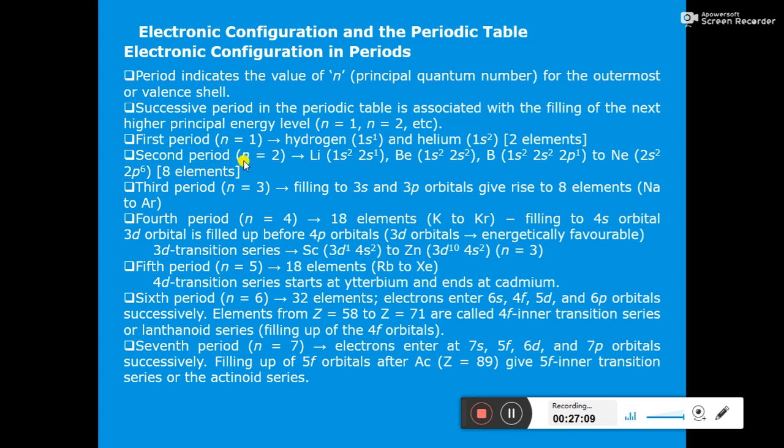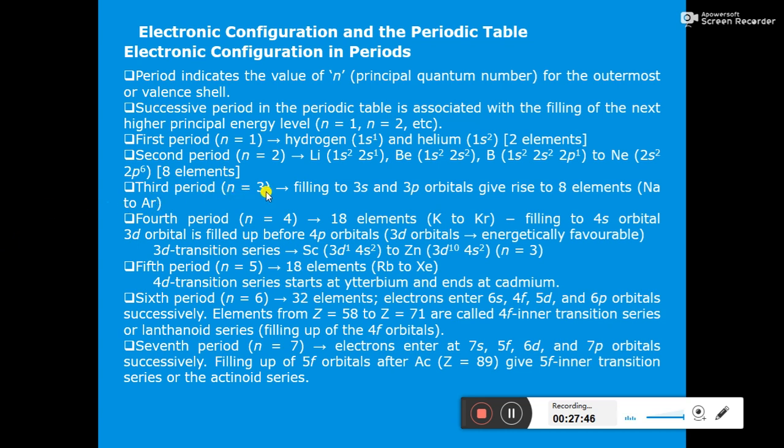In the second period n will be equal to 2. Like in the case of lithium it is 1s2 2s1, so the last electron enters the second period. Beryllium 1s2 2s2, so the last electron enters the second period. Boron 1s2 2s2 2p1. Up till neon 1s2 2s2 2p6. So all these 8 elements, from lithium, beryllium, boron, carbon, nitrogen, oxygen, fluorine, neon, belong to the second period.